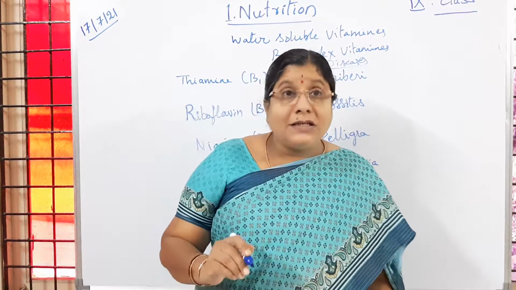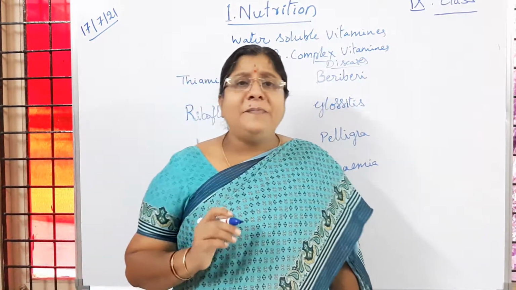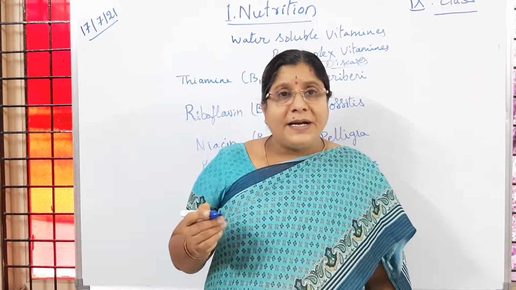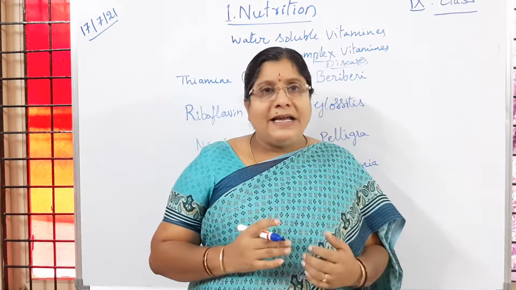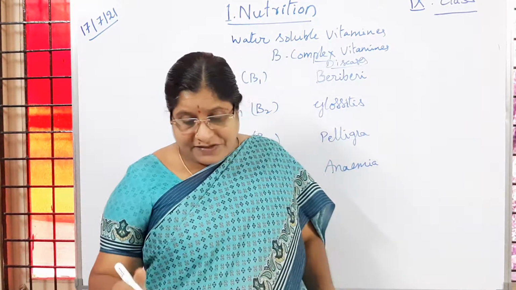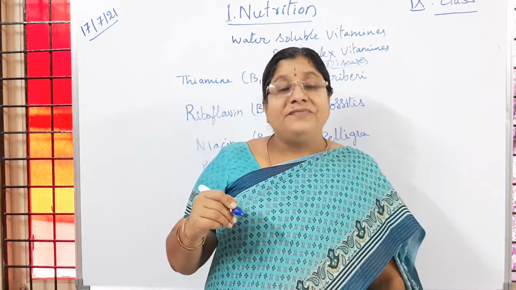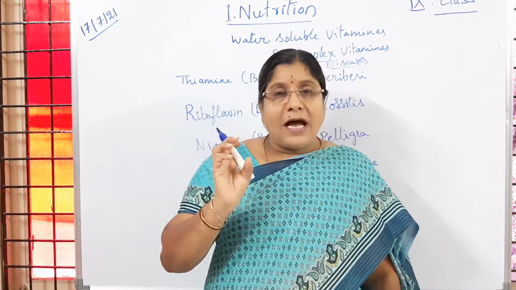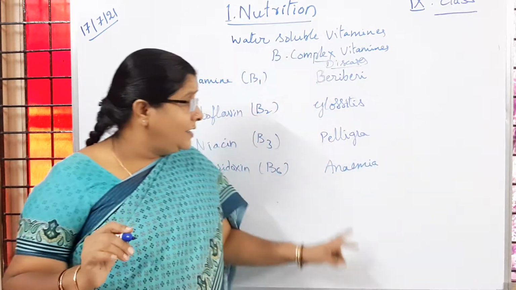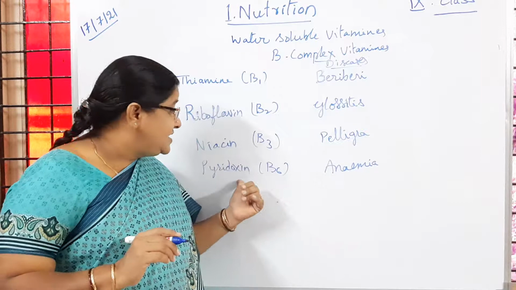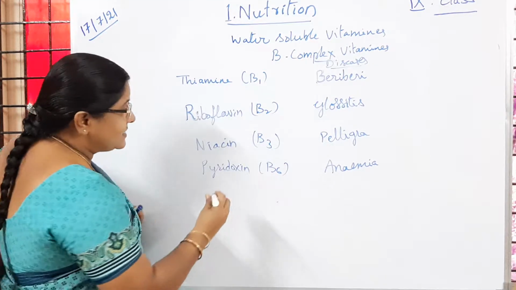Now what are the symptoms of anemia? Hyperirritability. What is the meaning of hyperirritability? For such small issues also we get angry sooner and respond like that. There will be nausea, giddiness and vomiting. Sometimes if it is serious, fits also. So hyperirritability, nausea, vomiting and fits are the symptoms of anemia caused because of the deficiency of pyridoxine B6. Is it clear to children? Then the next one is cyanocobalamin.